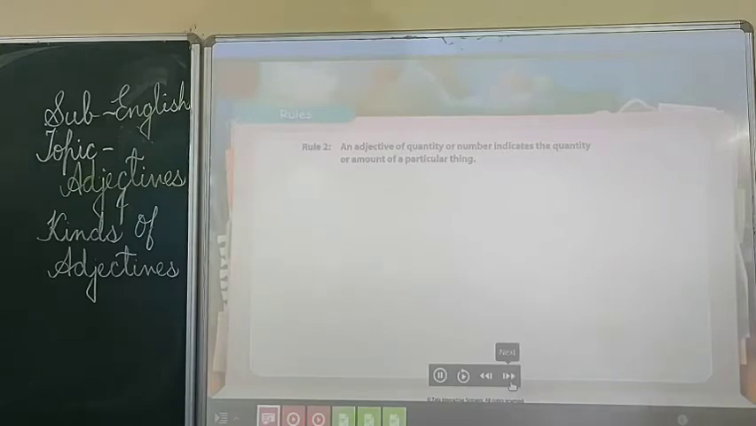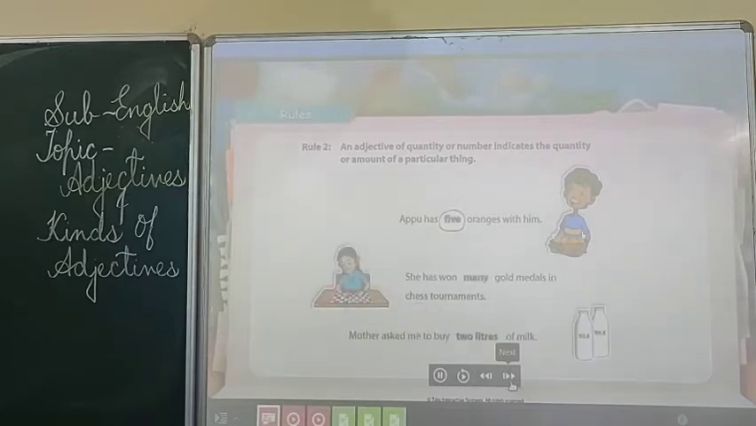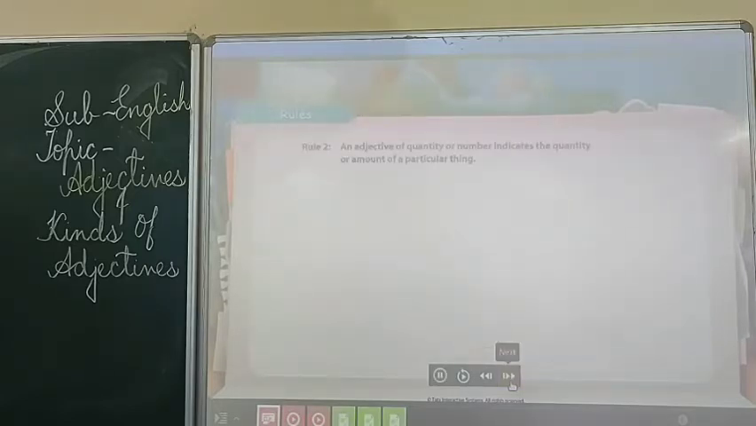An adjective of quantity or number indicates the quantity or amount of a particular thing. Let's look at a few examples. Apu has 5 oranges with him. Here, 5 is a quantitative adjective as it indicates the number of oranges. The words many and 2 liters also act as quantitative adjectives as they indicate the quantity or amount of the nouns they are qualifying. An adjective of quantity or number answers the question how much or how many.